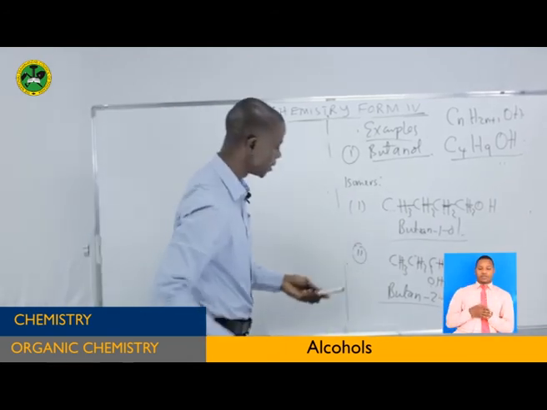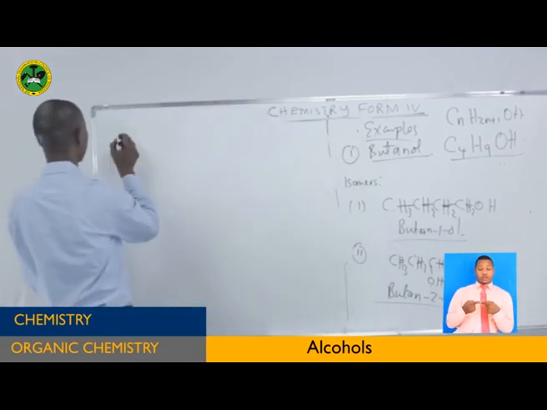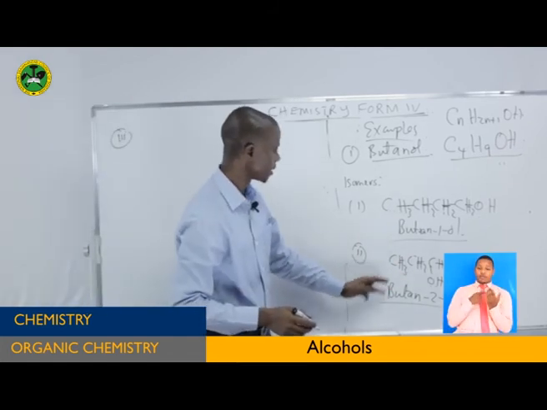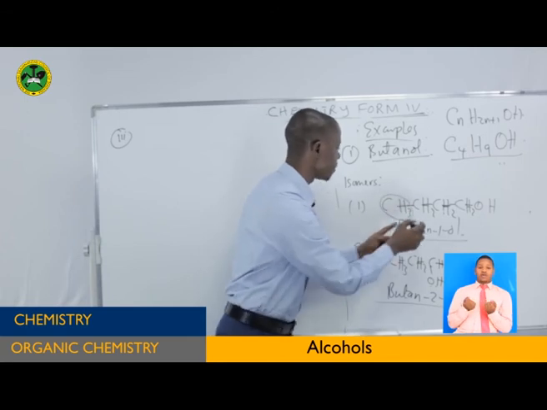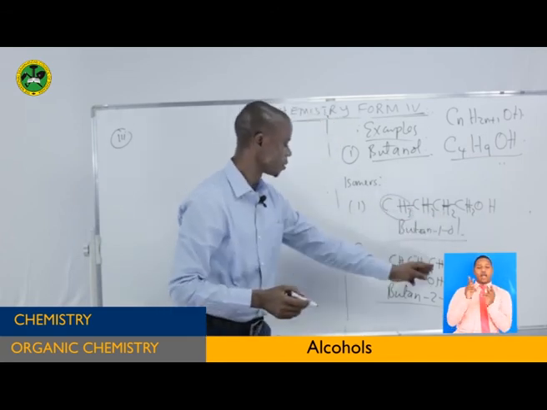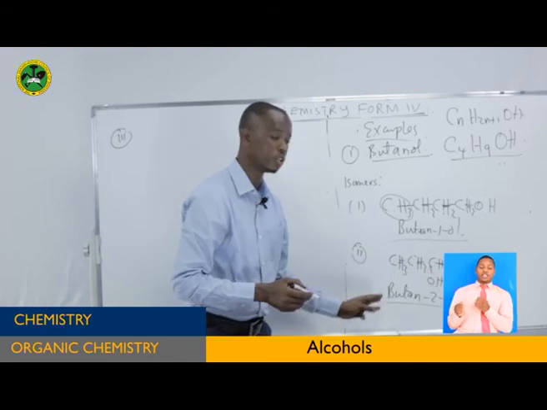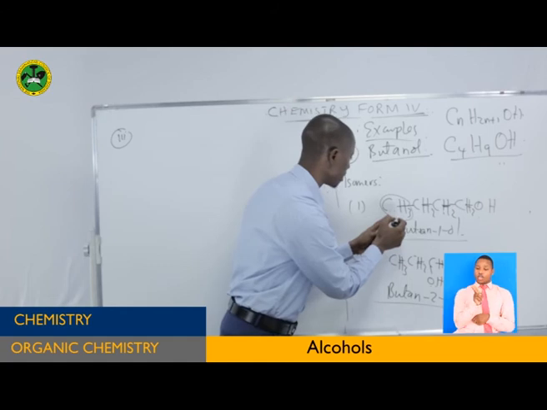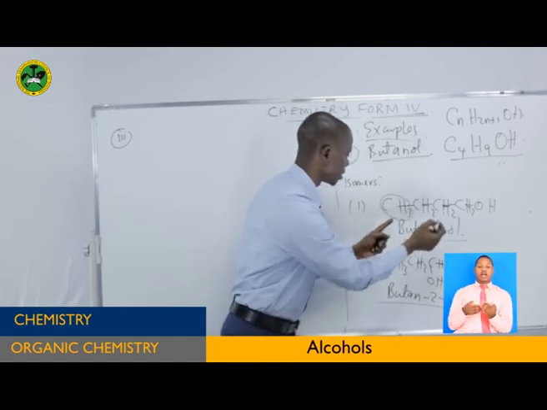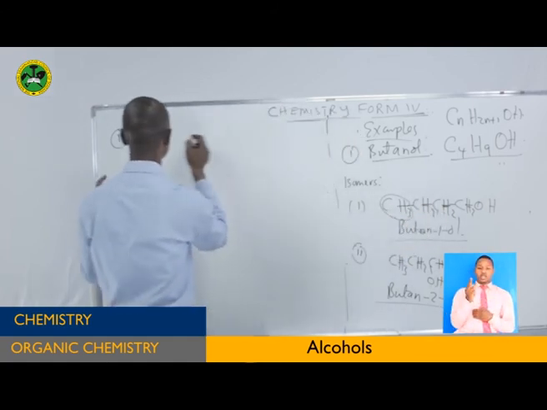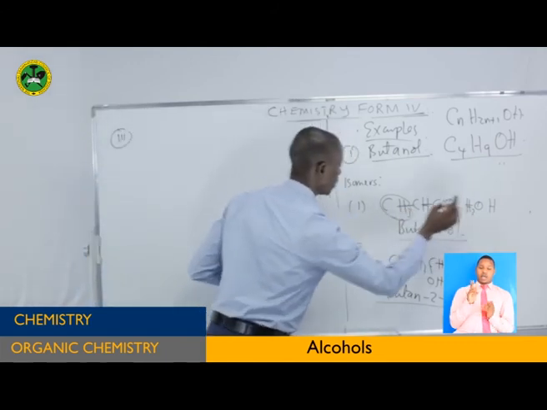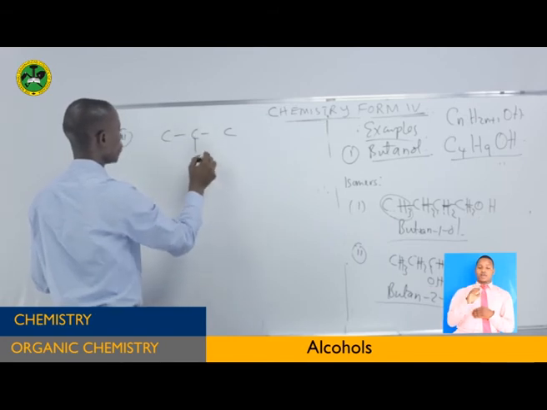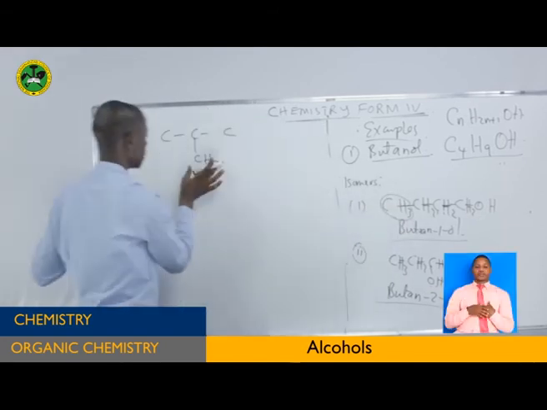Now, can we proceed to give the isomers of it? It is very simple. Now, let's go on. We can take this one and make it a substituent. Shifting the position of the hydroxyl group is enough, because if you put it here, we are going to get the same name. So let's take this carbon and this hydrogen atom to make a substituent. Let's say we put it here. So we are going to have this one, and we remain with 3 carbon atoms on the chain.